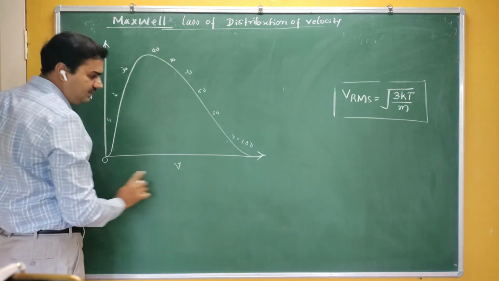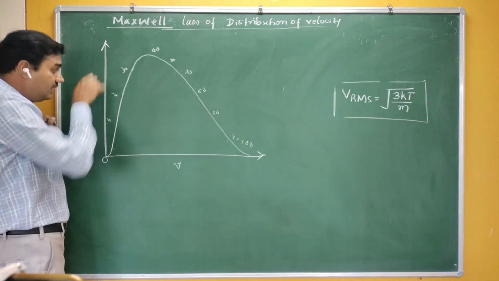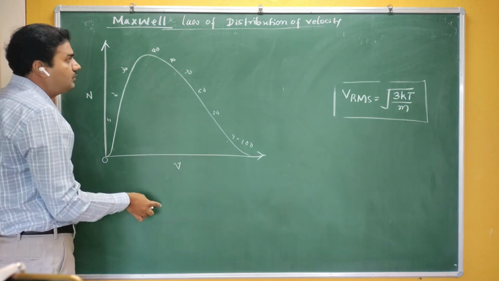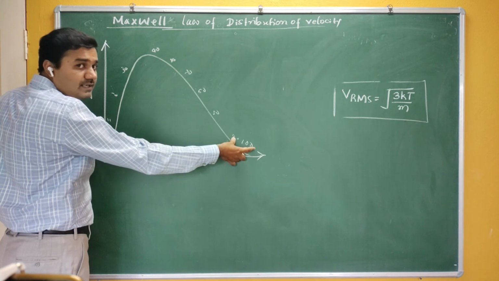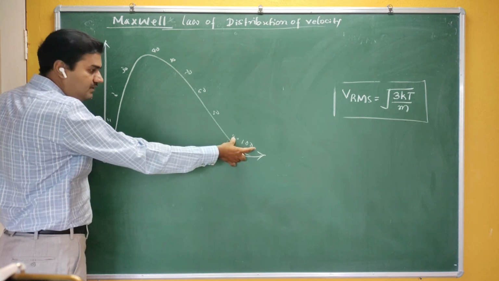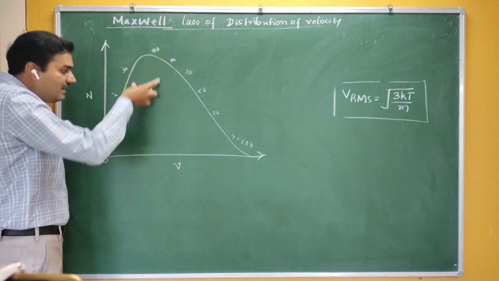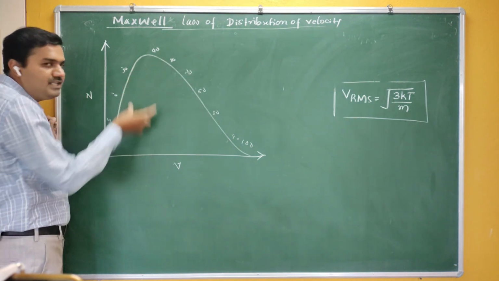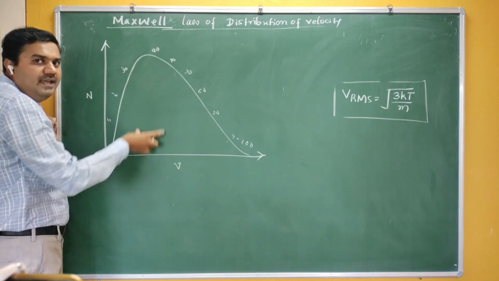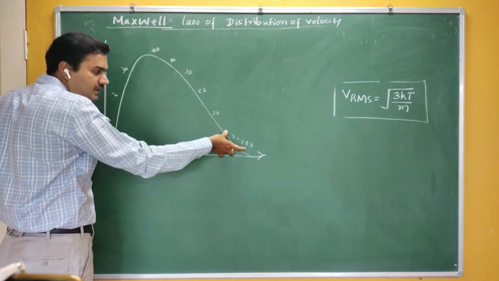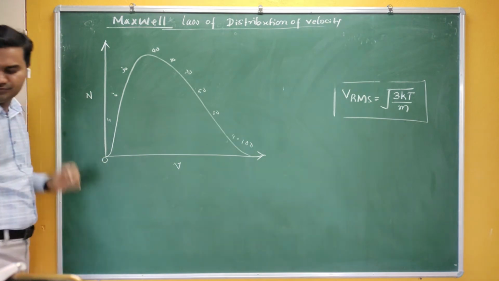If I take this one as marks and this one as the number of students, I can see that there are a small number of students who are getting high marks, a small number of students who are getting low marks, and a large number of students who are getting average marks. In a particular classroom, a large number of students get average marks, but the high scoring and the low scoring students are always few.